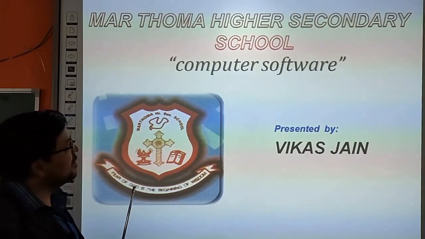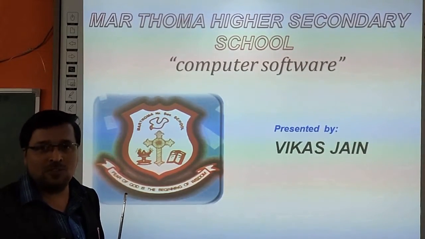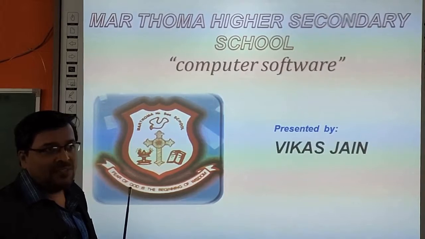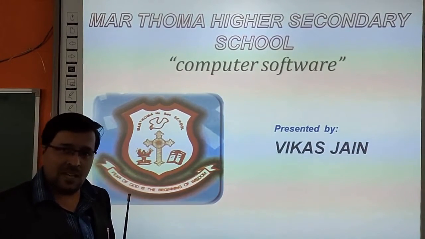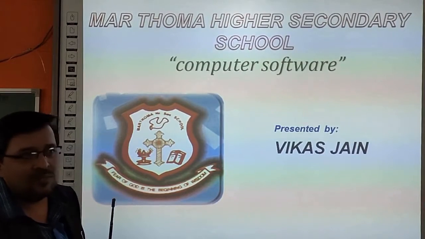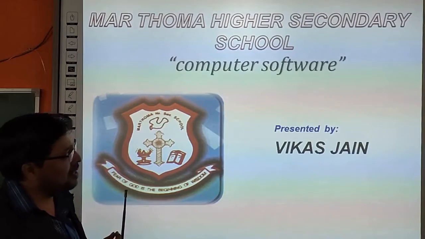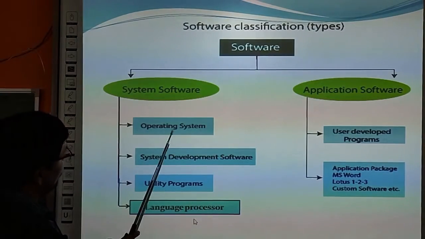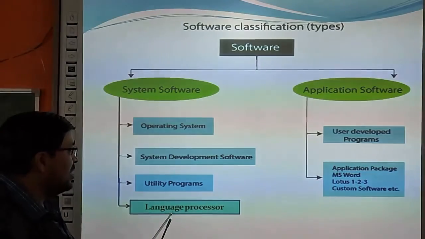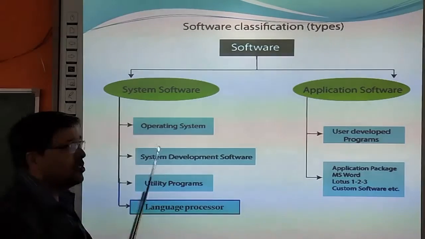Hello student, in the computer software chapter we have learned programs, object code, source code. As we have learned, system software is used for performing basic tasks. Utility software and your operating system are examples of system software. Operating system, utility programs, language processor, system development software are the examples of system software.